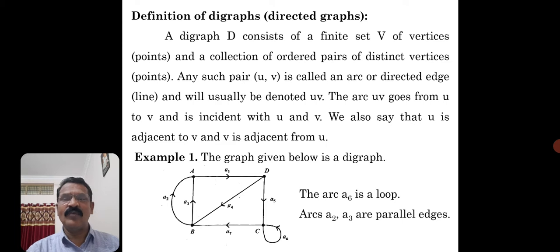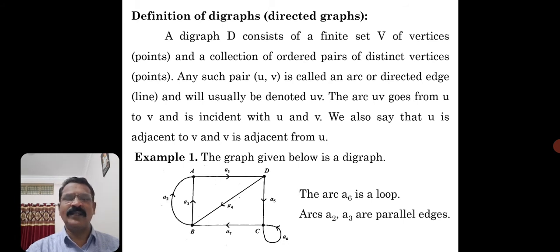Here we won't say unordered pairs, we will say ordered pairs. That's why there is a direction from A to B or B to A. So definitely we have to say ordered pair; we cannot say unordered pairs. Instead of the notation G, we are using the notation D for the digraph. A digraph D consists of a finite set V of vertices, you may say vertices or points, and a collection of ordered pairs of distinct vertices.